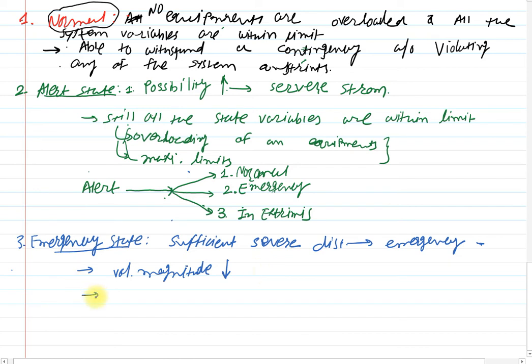For a shorter period of time, the equipments are in an overloading condition or exceed the overloading condition.